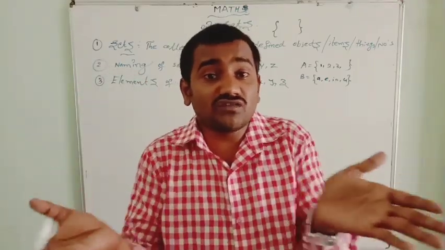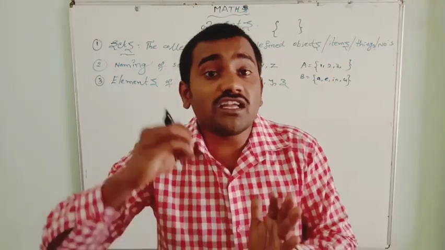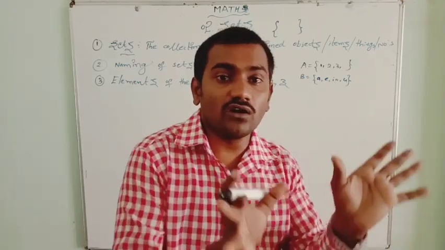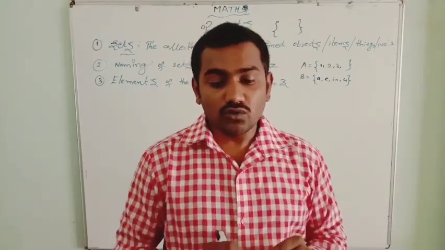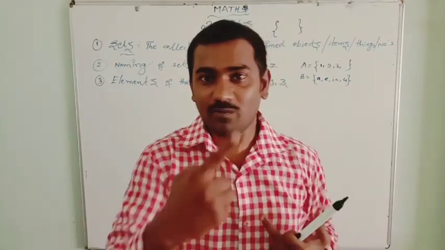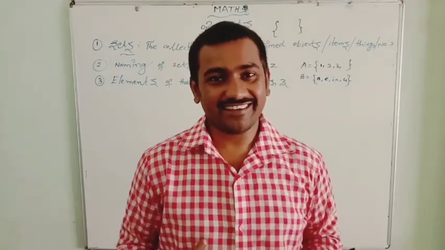A set is denoted by an uppercase alphabet. Whichever things we write inside the set are represented by lowercase alphabets, like small a, b, c. Till now we have learned only this. And here, this set belongs to me. Yes, this set belongs to me.